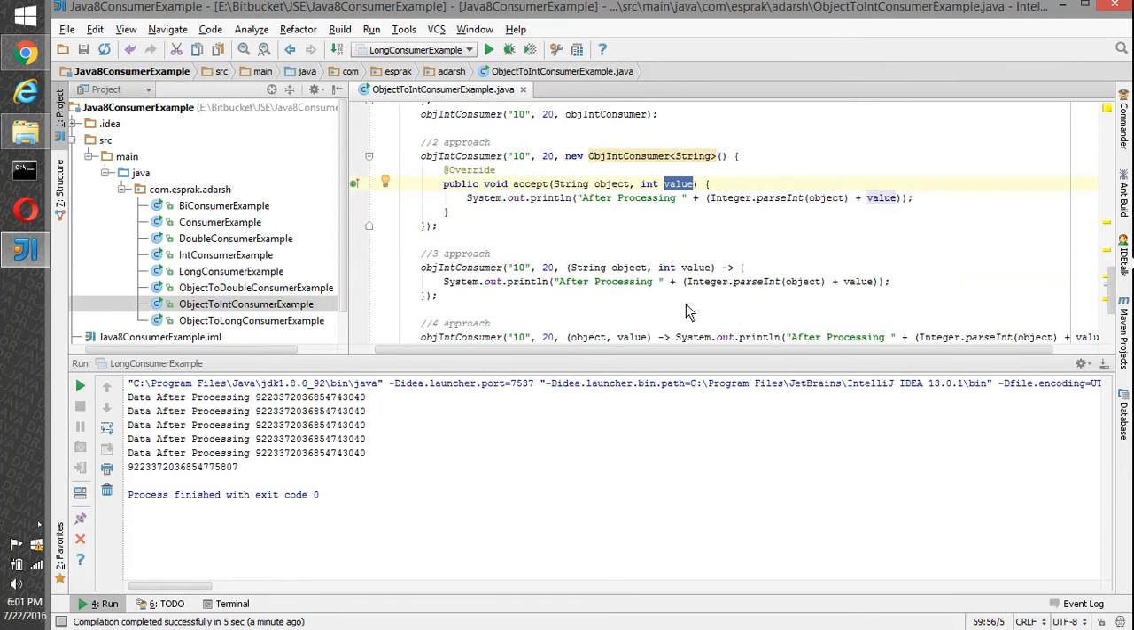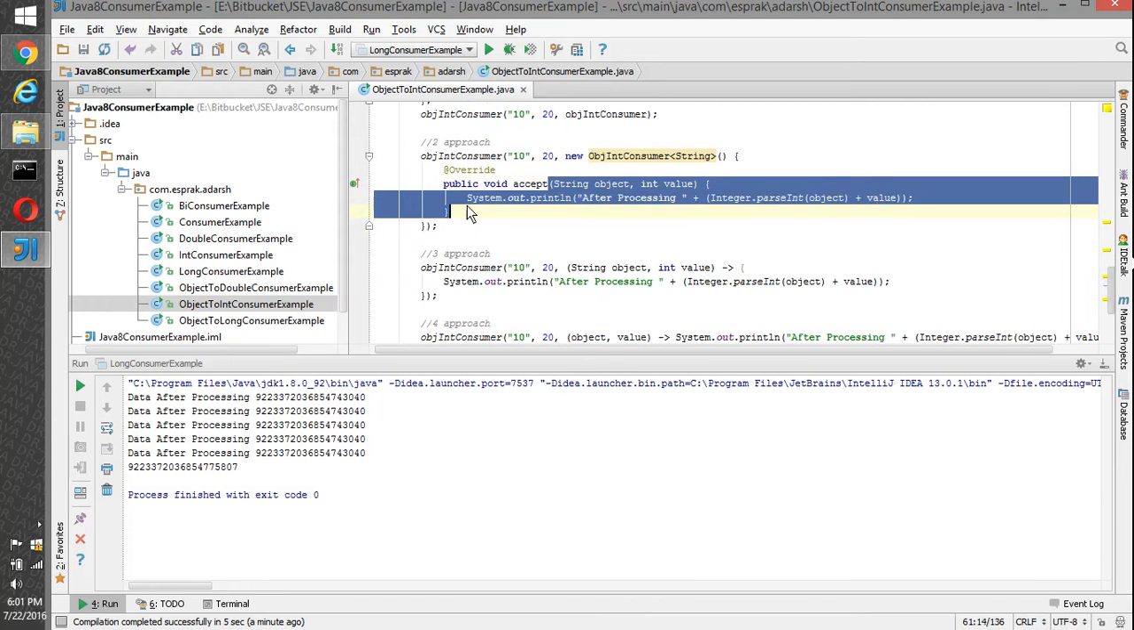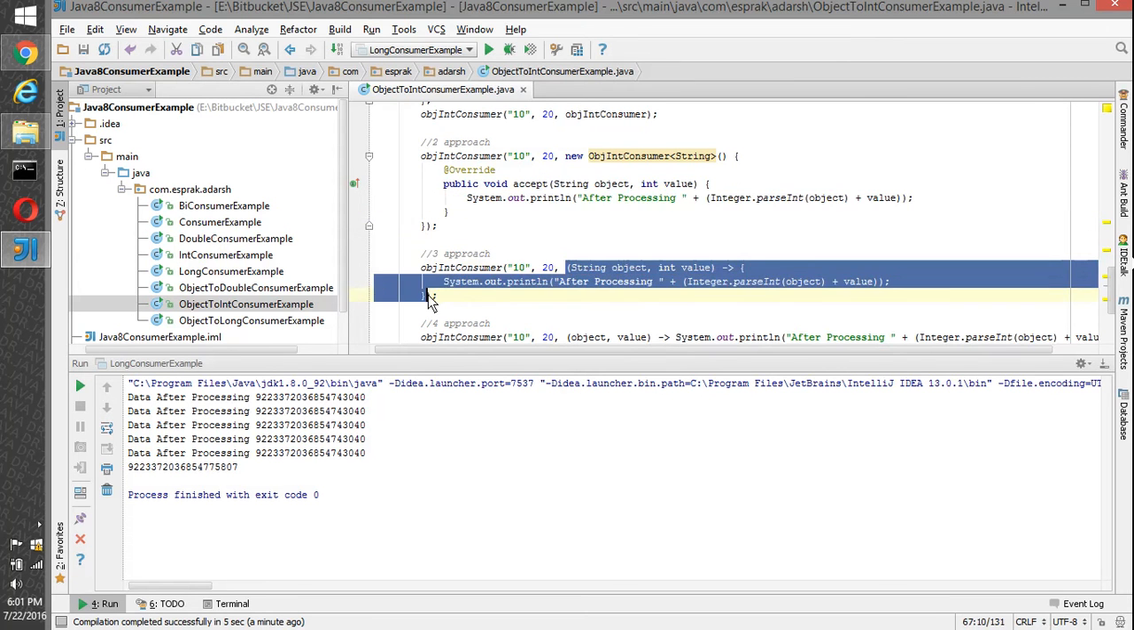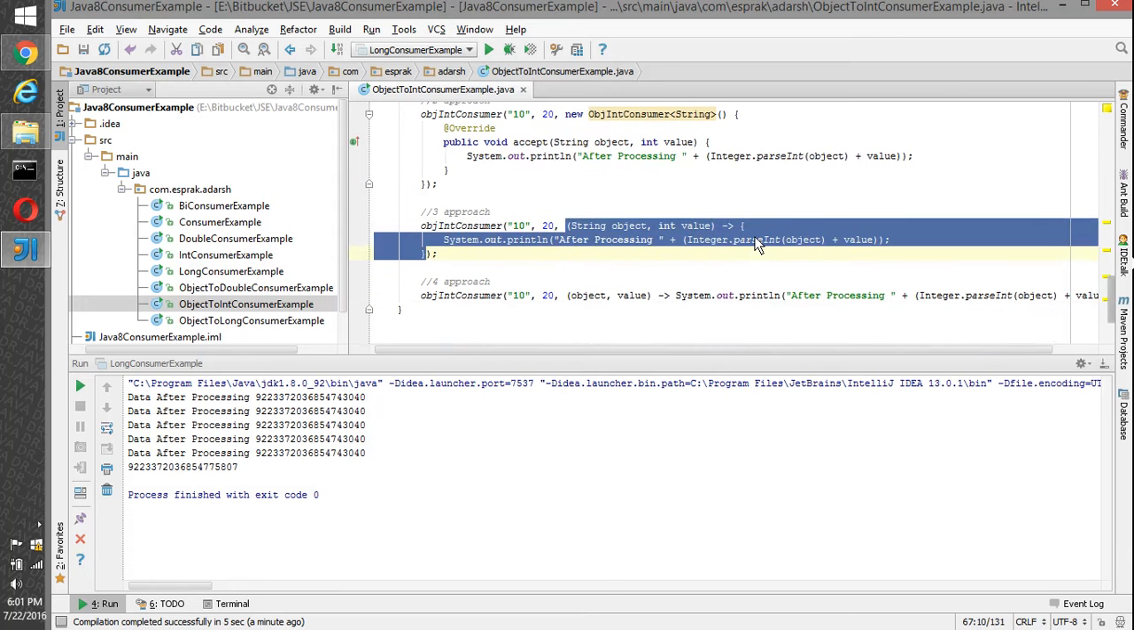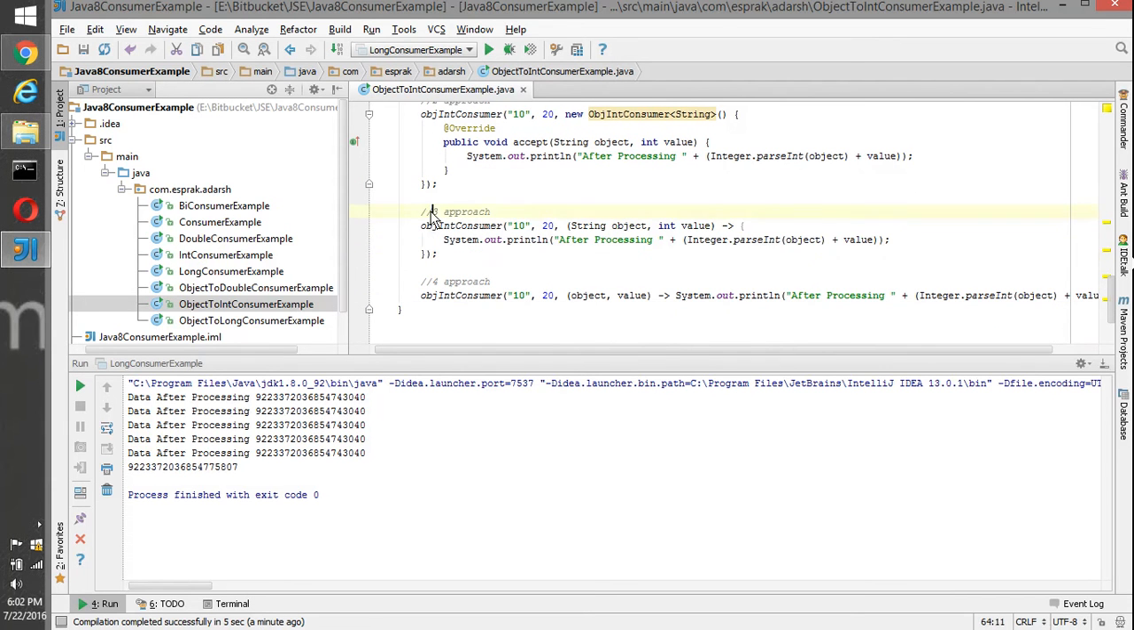But JDK8 says, okay, I don't want all these things, just pass me the relevant code. What is relevant for you exactly? We don't need all these implementation methods and all. We just copy pasted and passed the relevant code to the lambda expression. That becomes our third approach. In the fourth approach, we have just removed the data type, curly braces and semicolon. So that becomes our fourth approach. But here we have two arguments, so we cannot remove these braces.